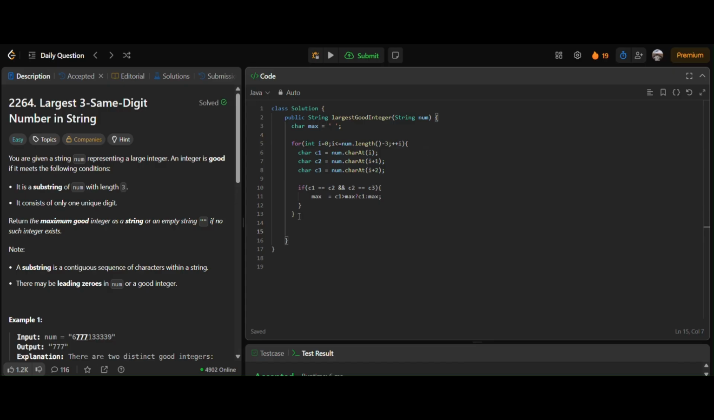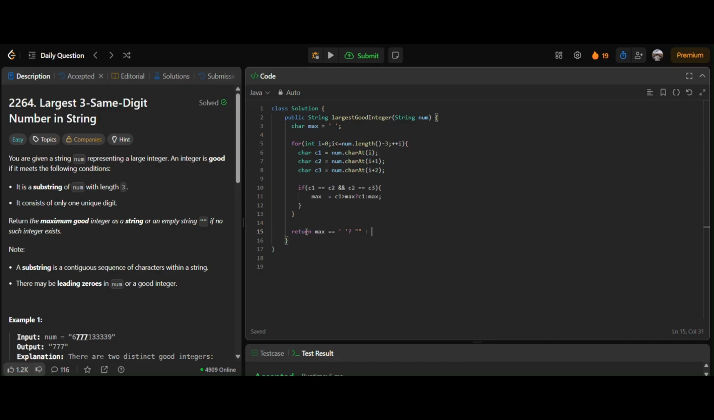After we come out of this loop, we need to return the solution. But what if we haven't found any solution? For example, if there exists no such good string in the num string, then max will be the empty or blank character itself. So we need to check that if max is equal to a blank character, it means that we need to return an empty string representing that there is no such good string present in the num string.